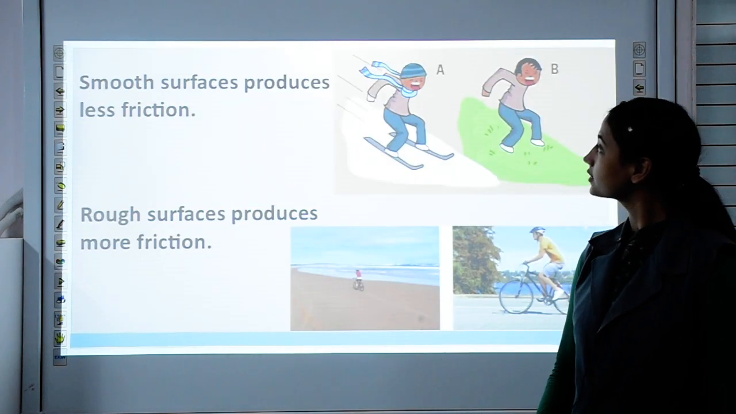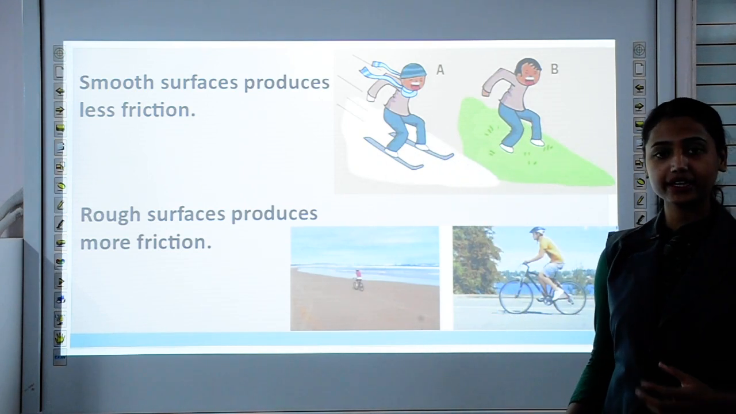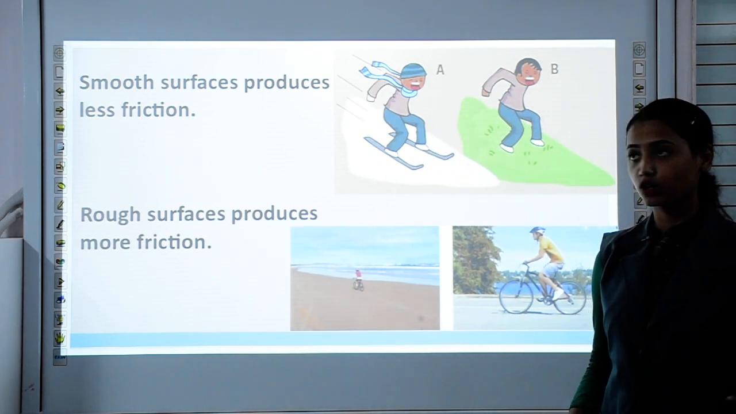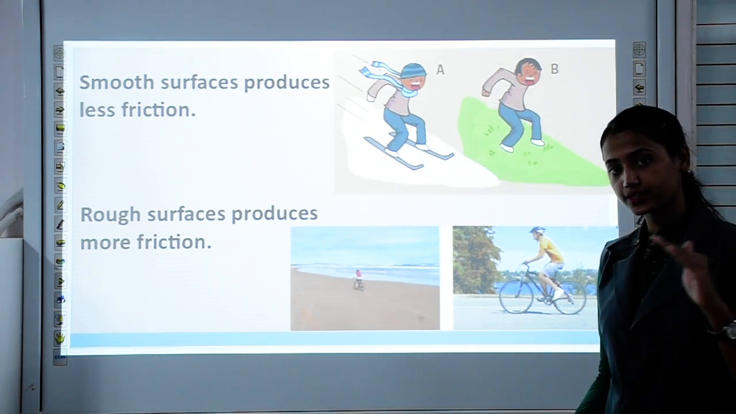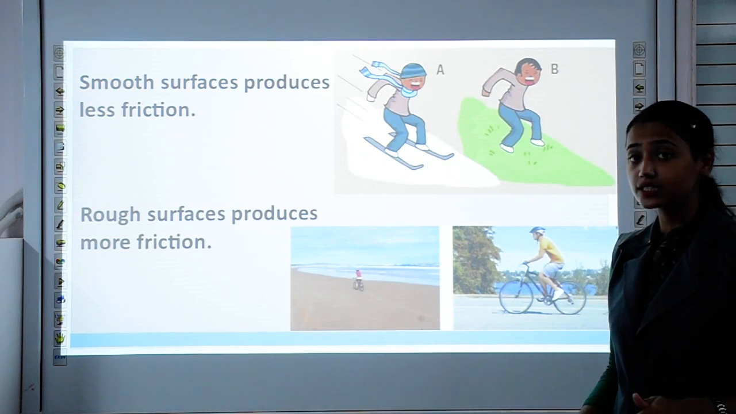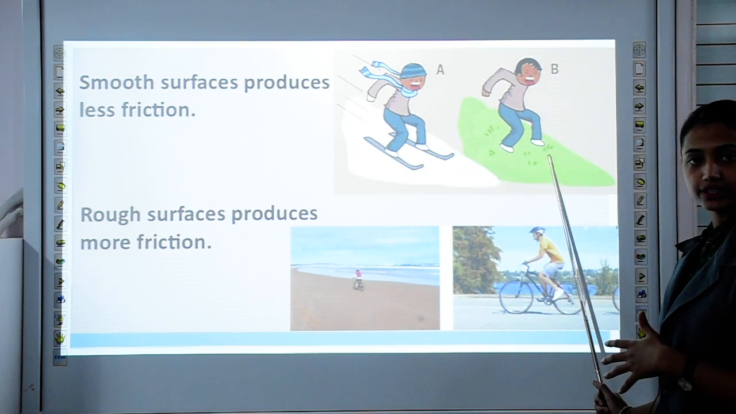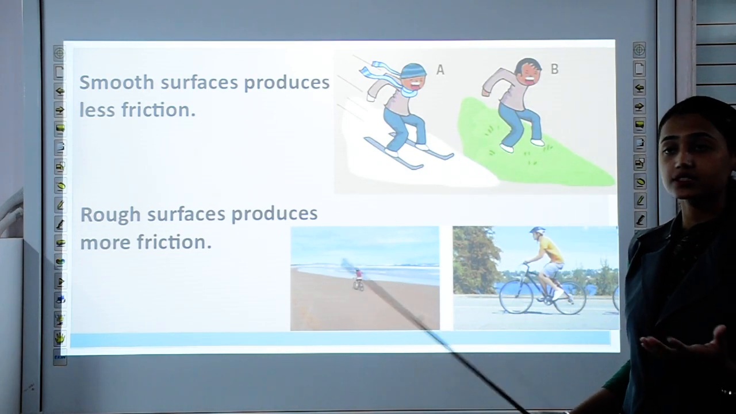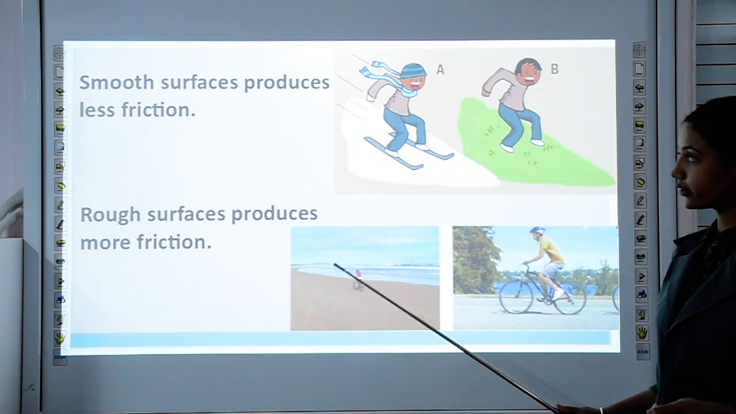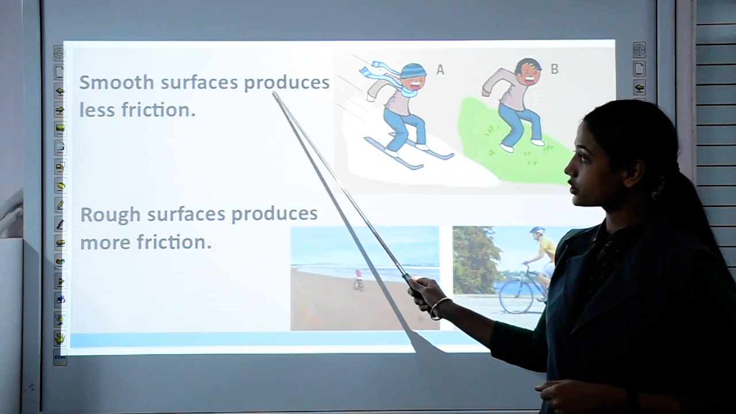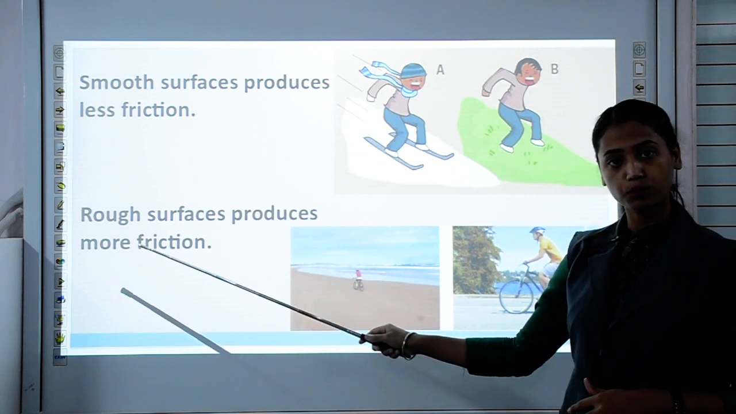Look at these two boys. Do you ski on snow or on sand? Obviously on snow, because it provides a smooth surface, which affects the friction, meaning there will be less frictional force. And you can see, if you try to slide on a rough surface, you will not slide smoothly, because the surface is very rough and it will provide more friction. So smooth surfaces produce less friction and rough surfaces produce more friction.